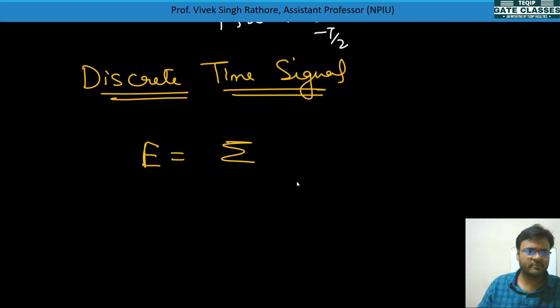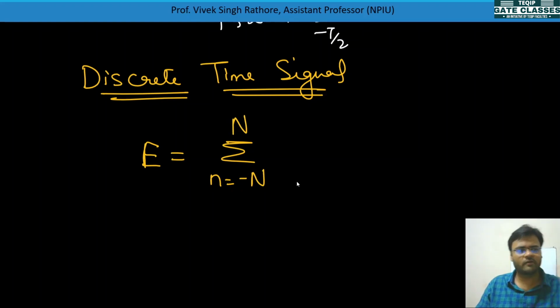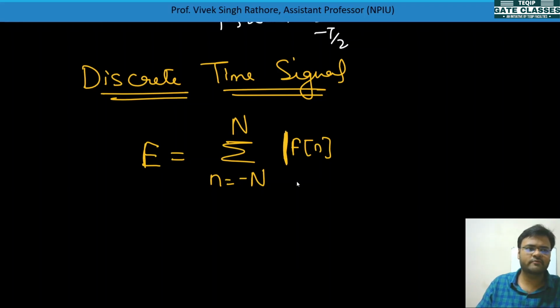So summation will be there, n equal to minus N to N, for the number of samples, from minus N to plus N. And f(n) will be there, and you can do square if it is a normal real valued signal, or if it is a complex valued signal you can do the squaring part like this.